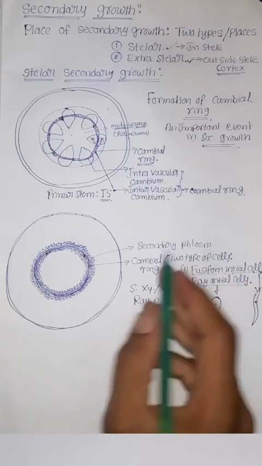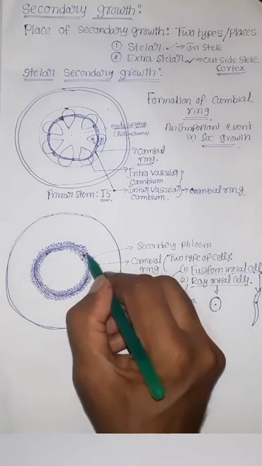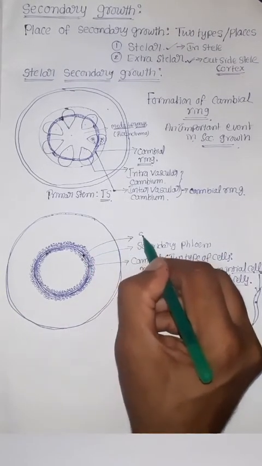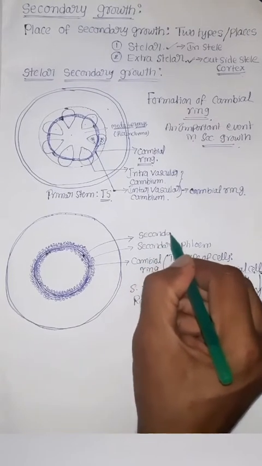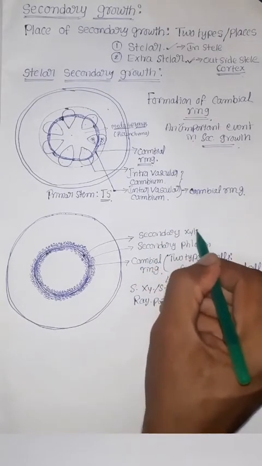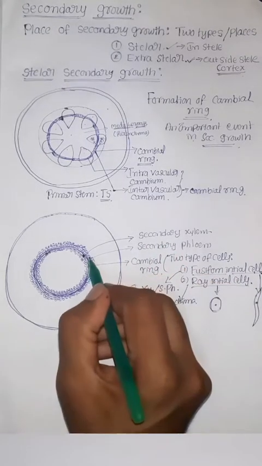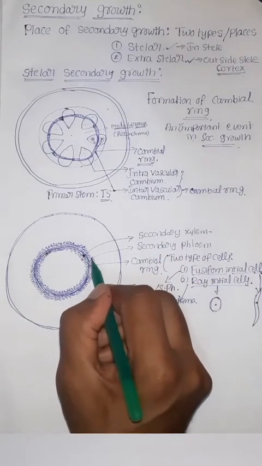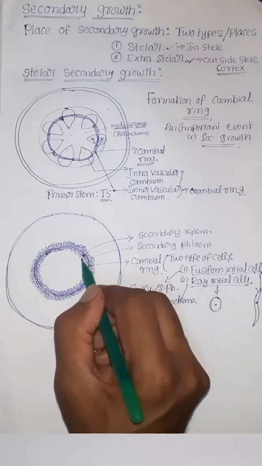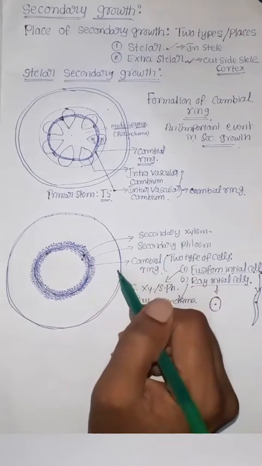This is secondary phloem. Towards the inside, it produces secondary xylem through mitotic divisions only. The cambial ring produces secondary phloem outside, secondary xylem inside.